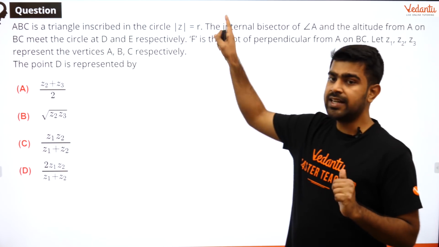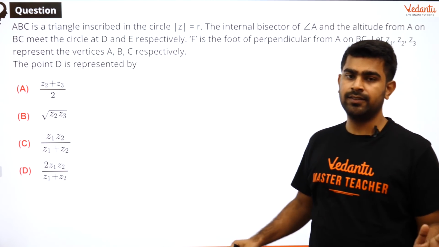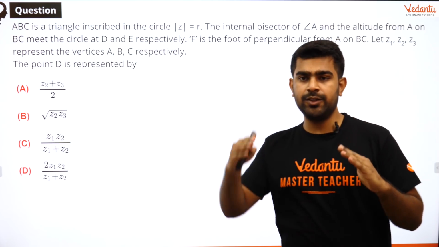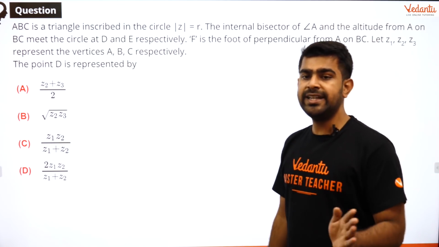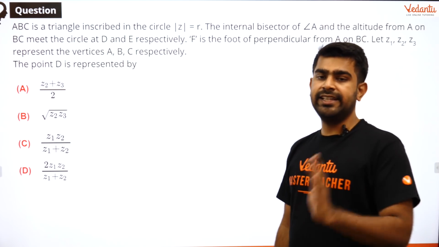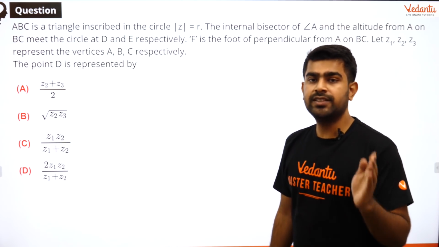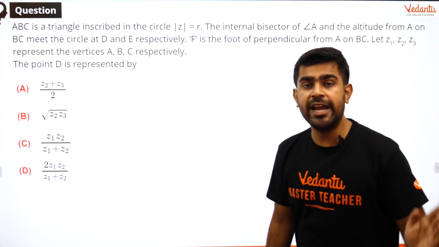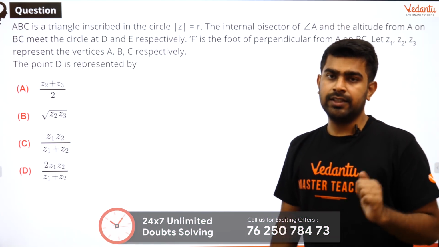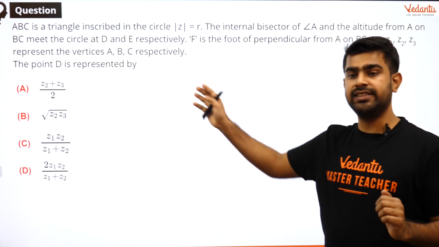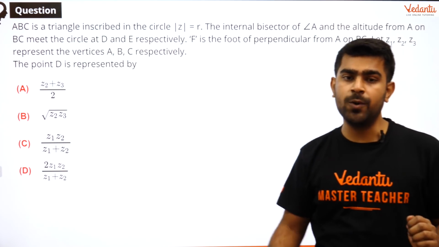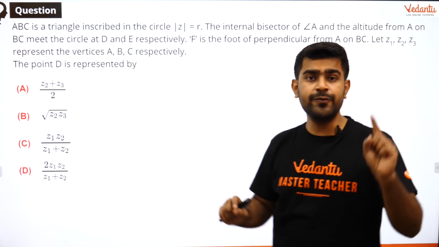Now the internal angle bisector of A. So you have a triangle ABC, you have an internal angle bisector and the altitude are drawn to meet the circle at D and E. Okay. And F is the foot of perpendicular from A on BC. Now if Z1, Z2 and Z3 are nothing but A, B and C, I want you to find out what is D? That is the first question.